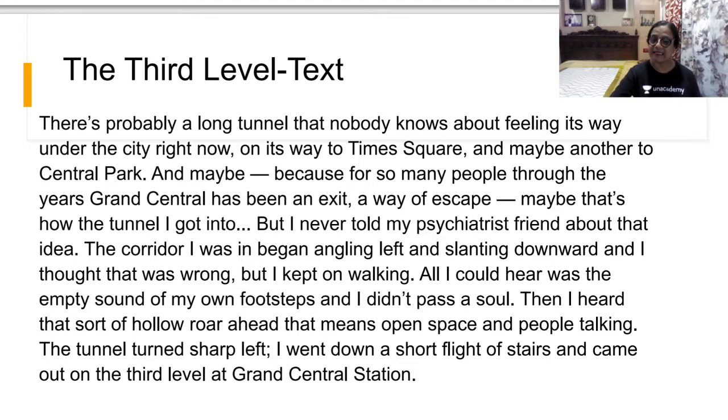Now, in that third level, who was there? There was no one else. There was no other person there. Only he could hear his own footsteps there. And I did not pass a soul. It means he could not find any other person in that third level, because that third level was his imagination, his world of fantasy, which was away from the reality.